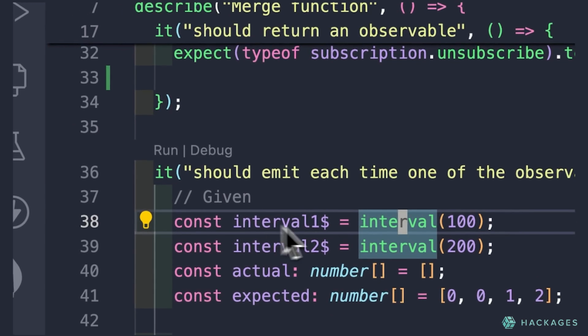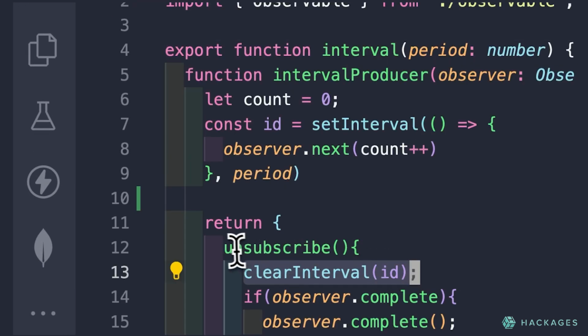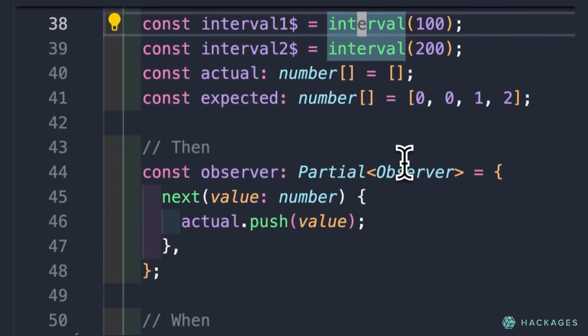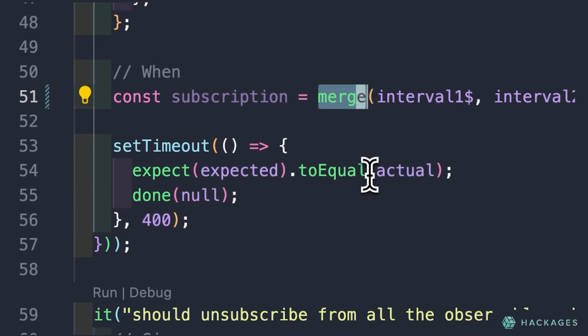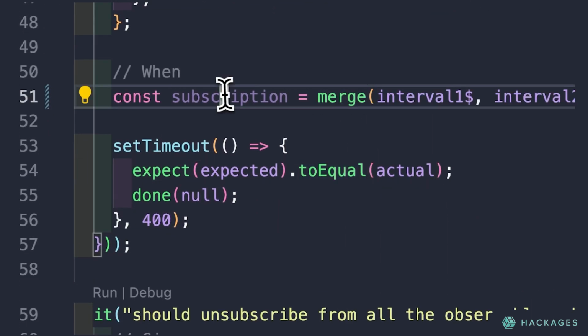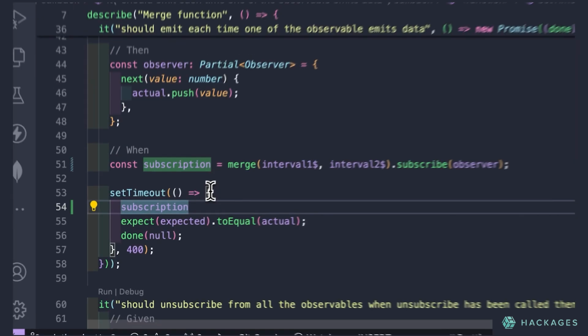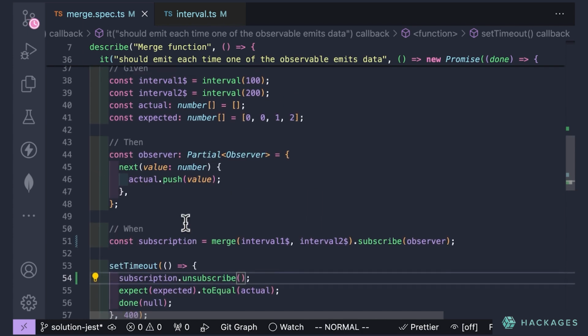Well, in my code, I'm using the interval, but the moment I call clear interval is the moment I unsubscribe from it. So what I should be doing here is to say these two are being used somewhere over here, and the moment the subscription has happened here, I've got to make sure that I call subscription.unsubscribe, right? So right there, that will already fix this section of the code.